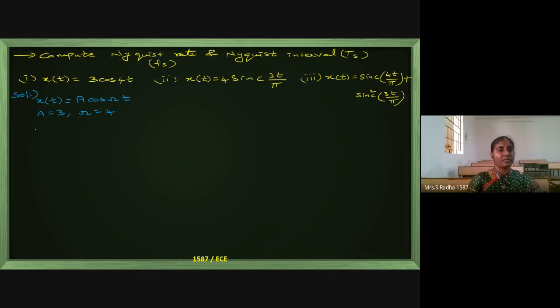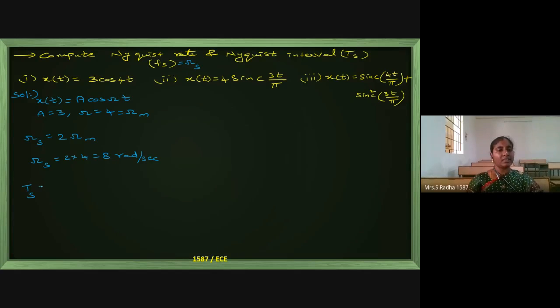So the Nyquist frequency omega s is nothing but 2 times the maximum frequency, which we take as omega m. So 2 times omega m is the sampling frequency, and it is 2 times 4, which is 8, and here we have to give the units as radians per second. This is the Nyquist frequency.